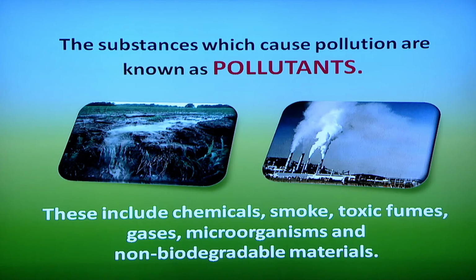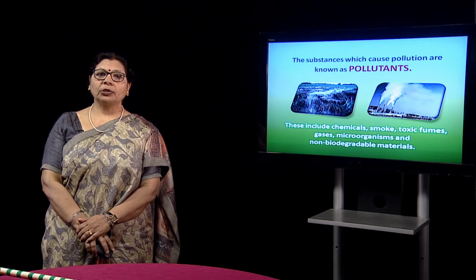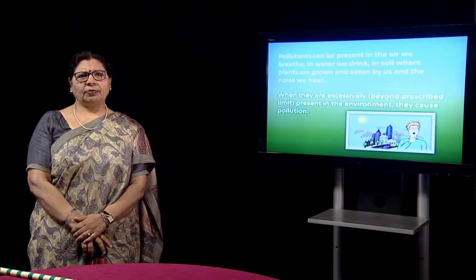Pollutants are the substances which cause the pollution. These include chemicals, smoke, toxic fumes, gases, microorganisms and non-biodegradable material. So, all these things are causing the pollution and these are rampantly spread in our environment.